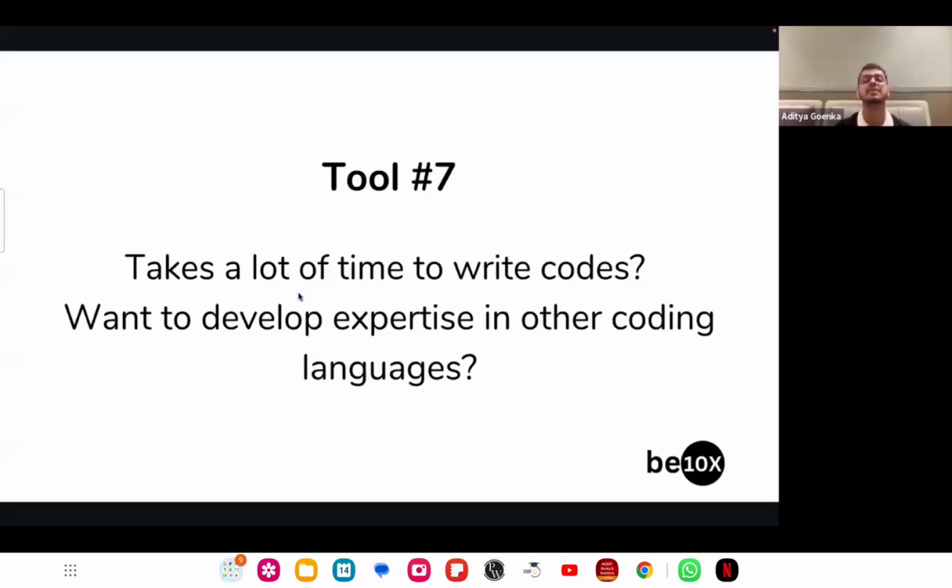So, how many of you face this issue that you take a lot of time to write codes, and some of you probably don't even know how to write codes and you want to write codes in other languages as well? Let's say you have a code in one particular language, you want to translate it to other languages as well. How many of you have faced this issue and would want to solve it right now? Yes. If that's the case, I have this next tool for you guys.